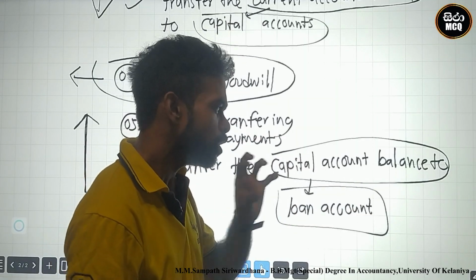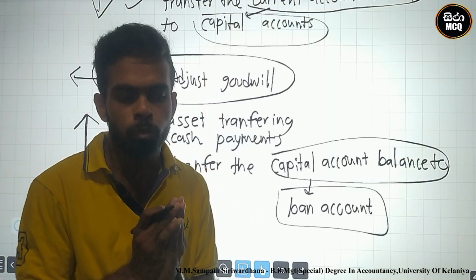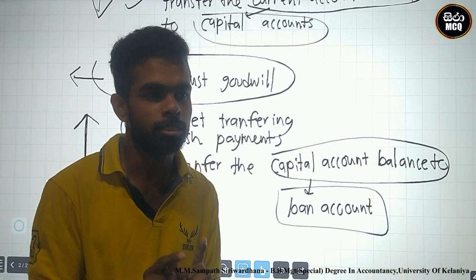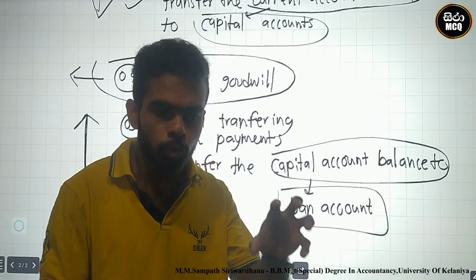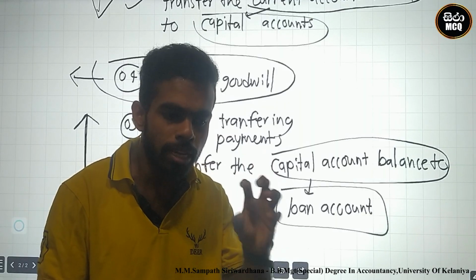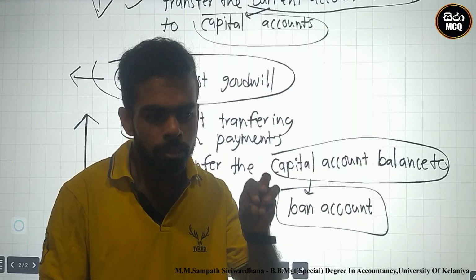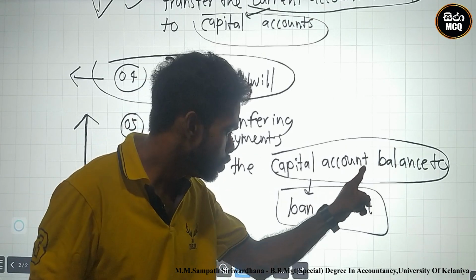Transfer the capital account balance. After the goodwill adjustment, you must balance the capital account of the retirement person. Look here. After the goodwill adjustment, you must prepare and balance the capital account balance. After the balancing of the capital account, where should it be transferred?